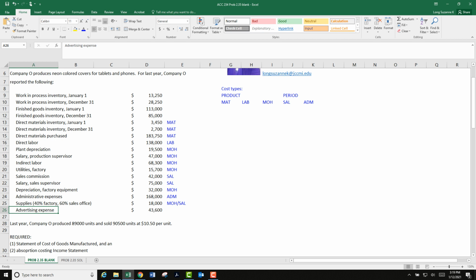This last one, advertising, is selling related. It goes into the sales section. So I've now sorted over here, so I'm good there. Now what about these other inventory balances?